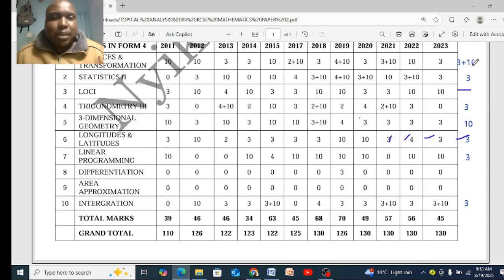You can see it had 10 marks. Statistics: for the last 2 years, we have not had a 10 marks statistics. We have not had statistics section 2. Therefore, be prepared to get a statistics section 2. Either you are given data to draw, or to tabulate, calculate the mean, the upper quartile, lower quartile, the quartile deviation, the standard deviation, all those. So that is what we are expecting in 2025.